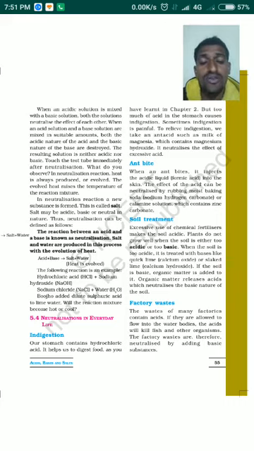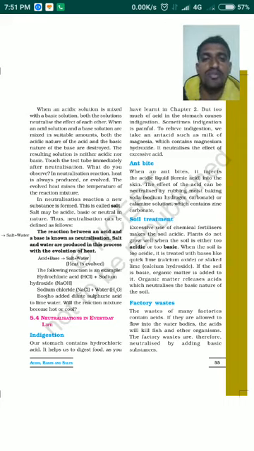So what we need to do is treat the factory waste well before release. It must be neutralized well beforehand by using basic substances, so that it will not harm any fish or any other organisms which live in the water. This is how factory waste can be handled if it is too acidic.